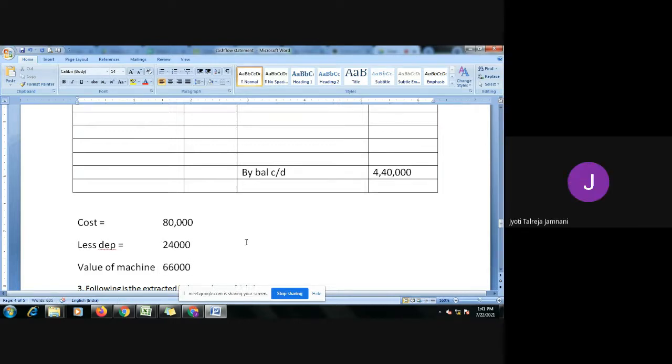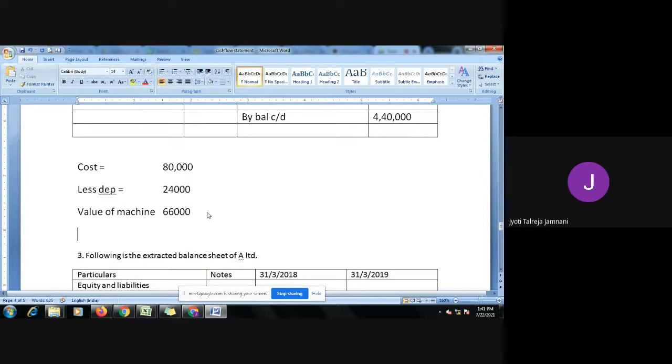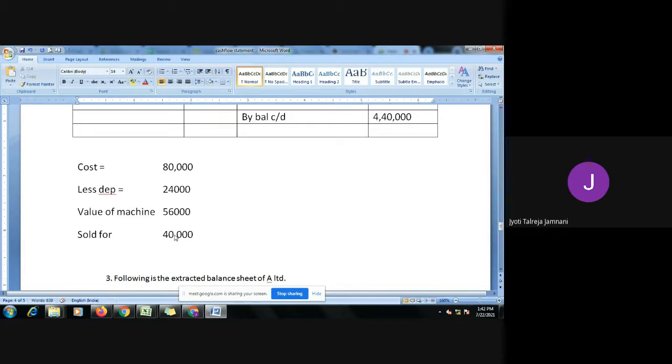That means the machine should have been sold for 56, but it is sold for how much? 40,000. It should be sold for 56. It is sold for 40. So do we have profit or loss? Loss, ma'am. Loss on sale of machine. How much? 56 minus 40? 16,000.